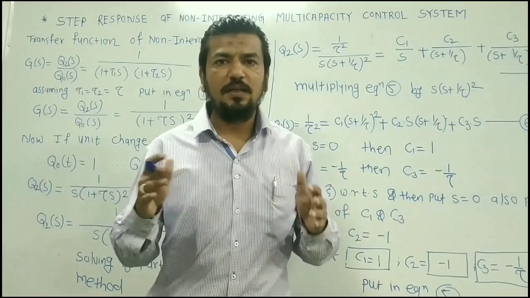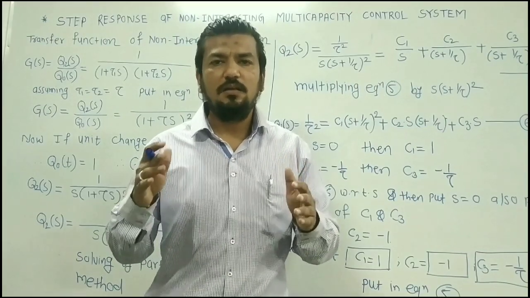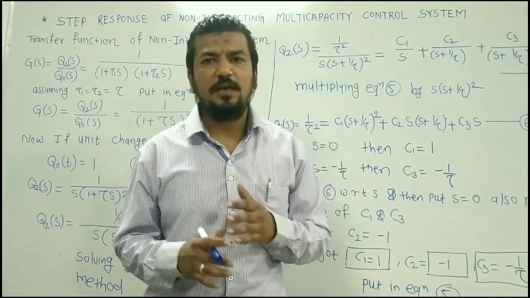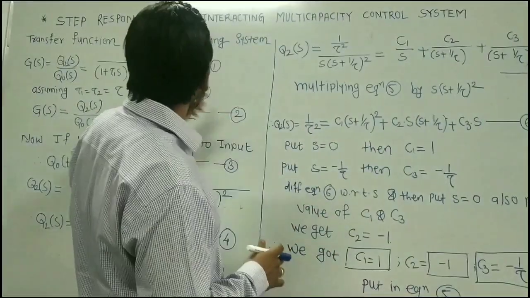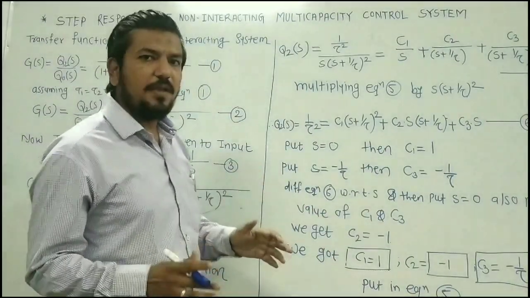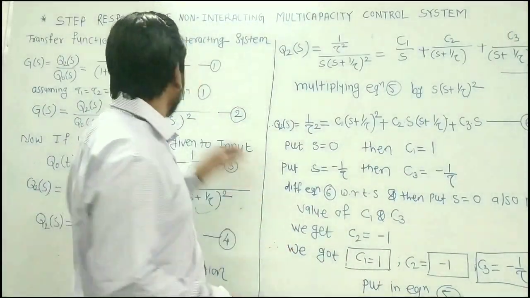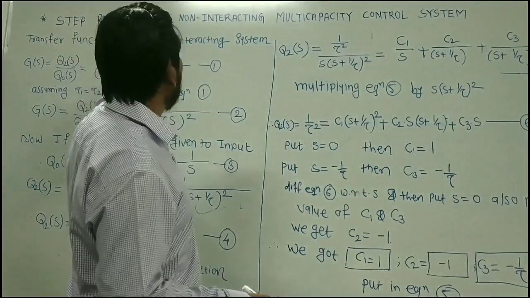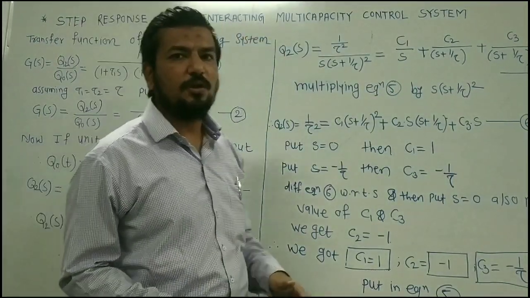You can say the heads in the tanks are independent of each other, or in a non-interacting manner. But now we have to see how this system reacts if we give it a step input. That will be called the step response of non-interacting multi-capacity control system.